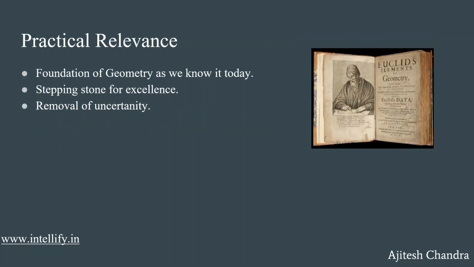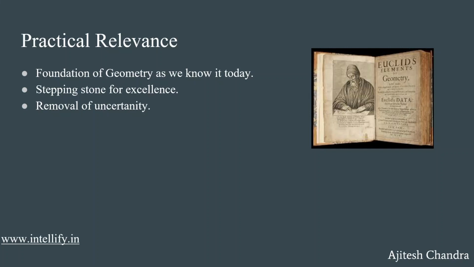Now let's talk about the practical relevance of Euclid's definition. These definitions were very important because they gave us the foundation of geometry as we know it today. Without Euclid's definition, everything would be in a complete state of chaos because everybody would have their own unique definition and they would often be contradictory.